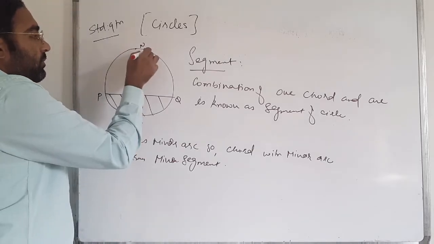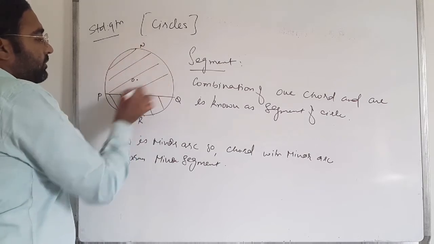and the chord with the major arc, this part.